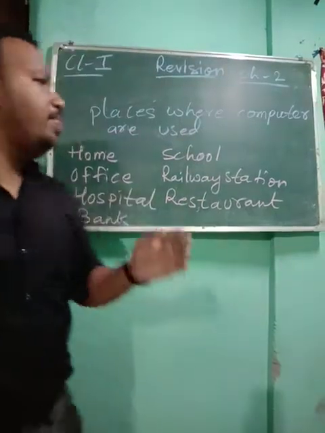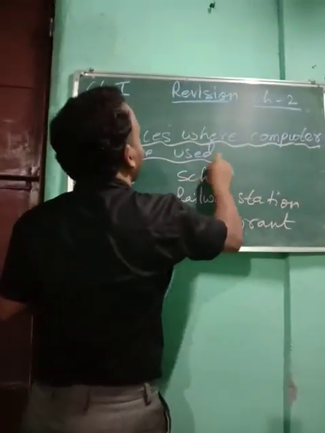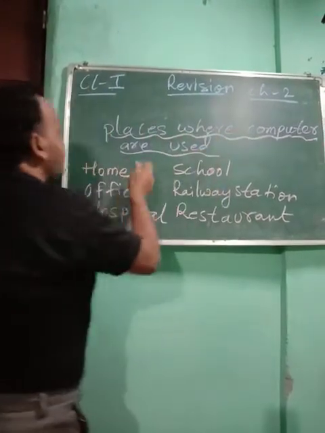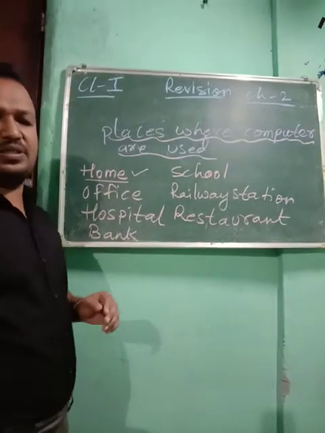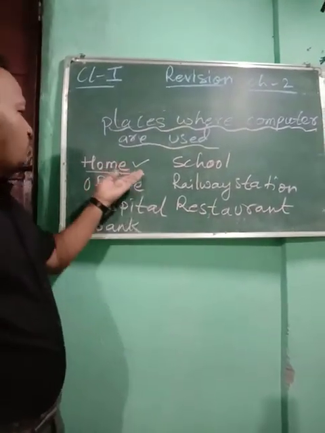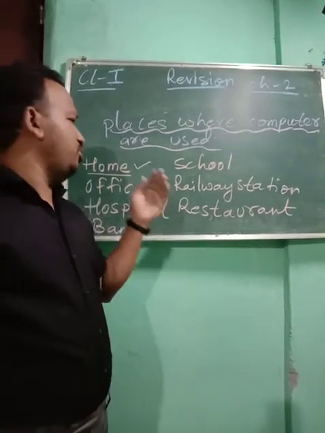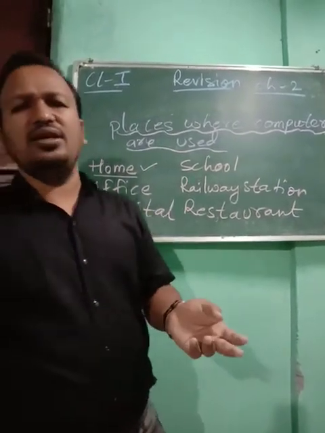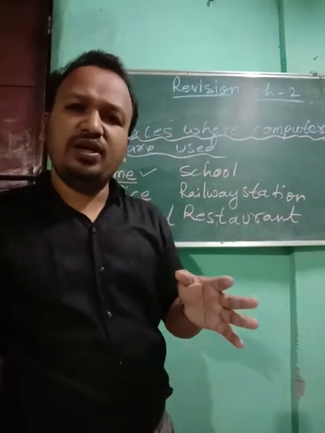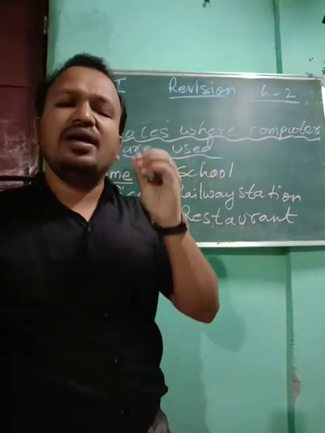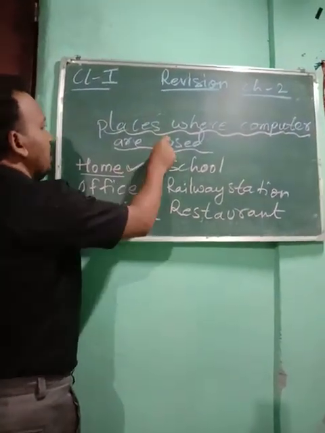So you see children, now you see places where computers are used. So computers are used at home. You can use a computer at home for different purposes. You can do your homework, you can do your learning, you can do your activities. You can do your drawing, you can send messages, you can collect the messages. You can watch movies, you can watch cartoons, you can listen to music. So these things can be done at home with the help of a computer.